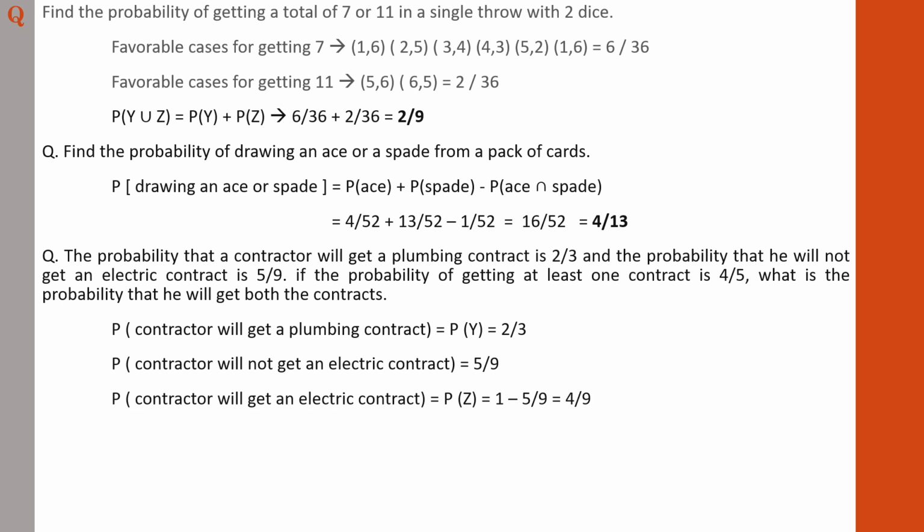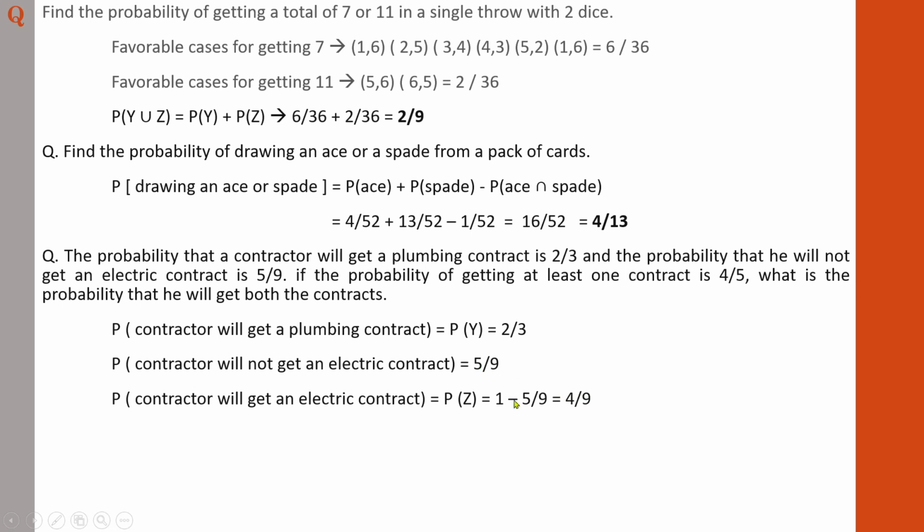And finally, probability of getting an electric contract is 4 by 9. How did I get 4 by 9? Because previously we found that probability of not getting an electric contract is 5 by 9. That means out of 9 events, 5 events represent not getting an electric contract. Think logically. So what is the probability of getting a contract? The remaining will be the value representing the probability of getting an electric contract. So probability of not getting is this one. So the probability of getting an electric contract is the balance. What is the balance from this one? 5. So the remaining is 4.